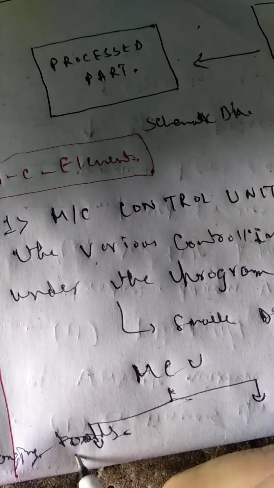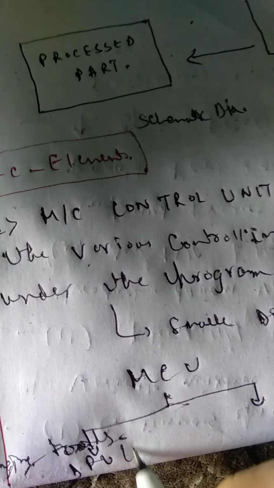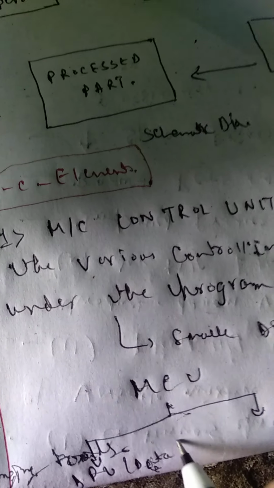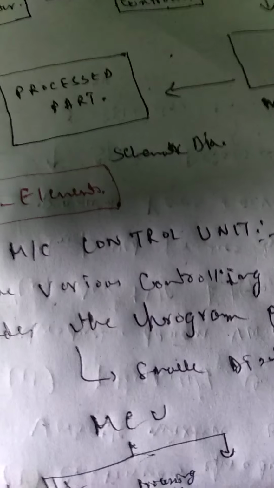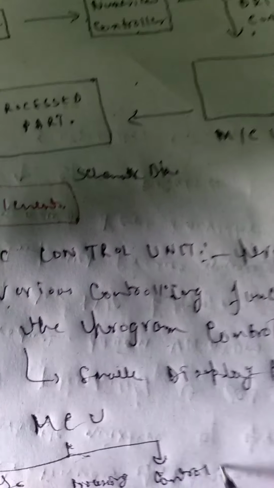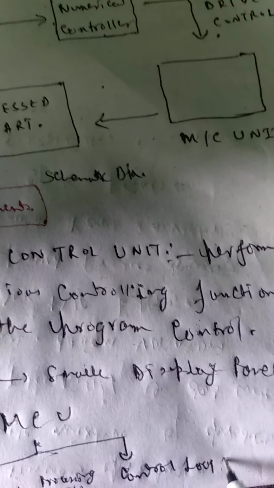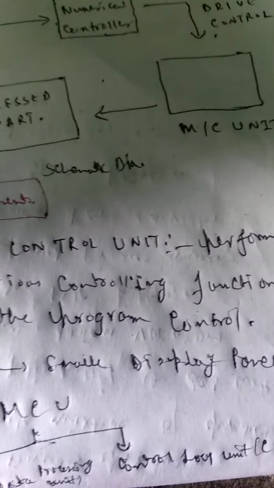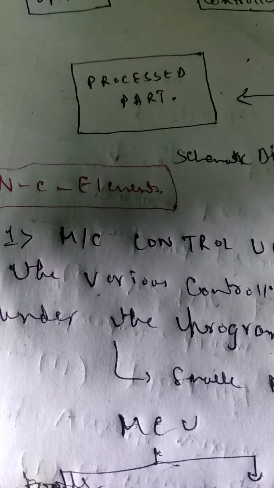One is the DPU, or the data processing unit, and the control loop unit, or the CLU. What are the functions of this DPU and this CLU?